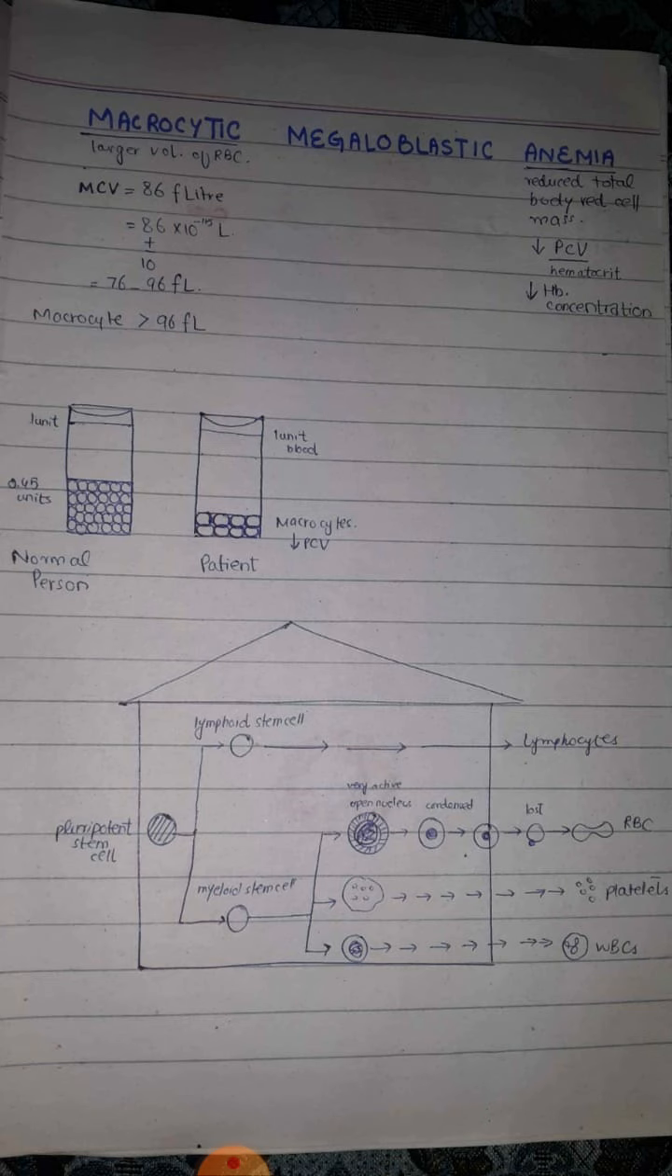Okay, now here this is the bone marrow house, and in the bone marrow house we have the pluripotent stem cell. Pluripotent stem cell divides into two types. We have the lymphoid stem cell and the myeloid stem cell. The lymphoid stem cell is responsible for the formation of lymphocytes, and the myeloid stem cell is responsible for the formation of red blood cells, platelets, and other white blood cells other than the lymphocytes. Now, for the formation of red blood cell, the myeloid stem cell has to pass through different stages, and eventually it results in the formation of mature red blood cells.